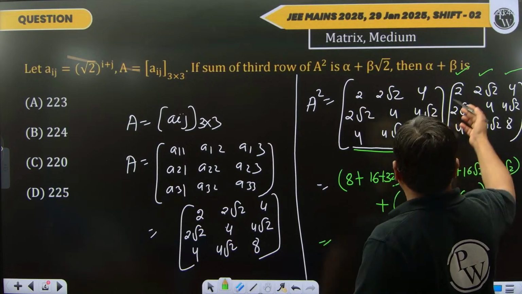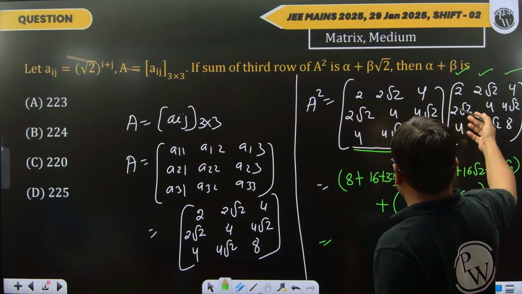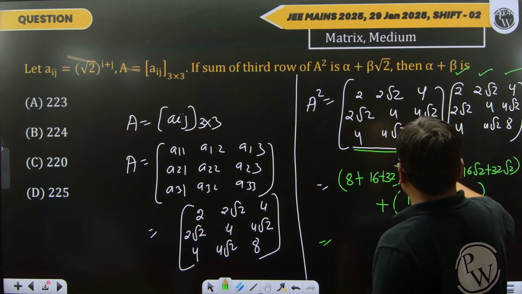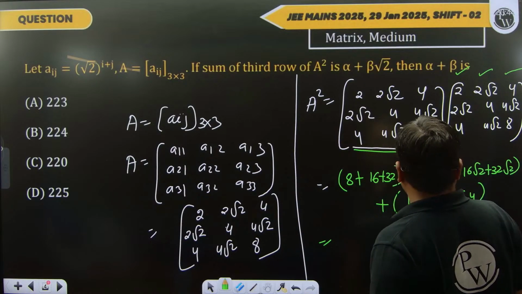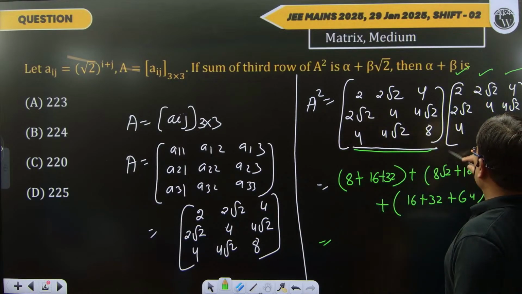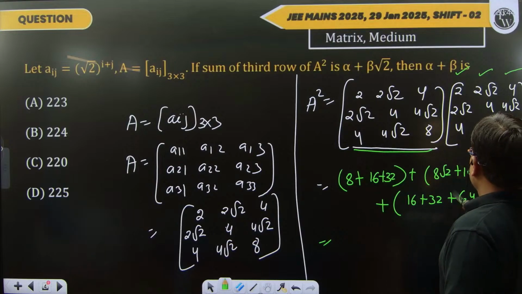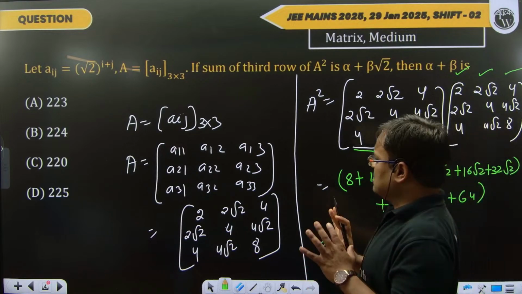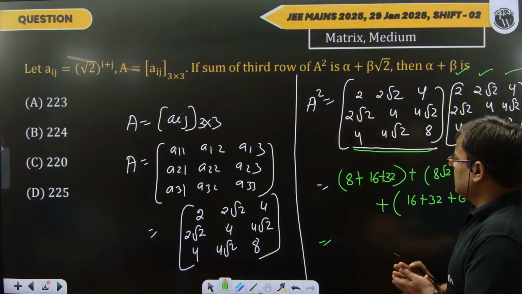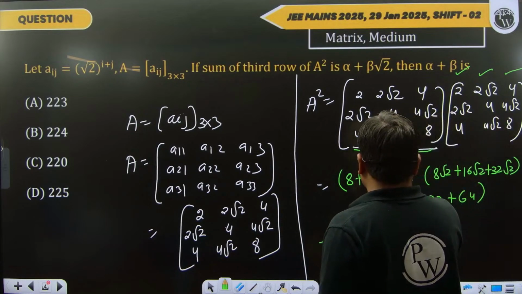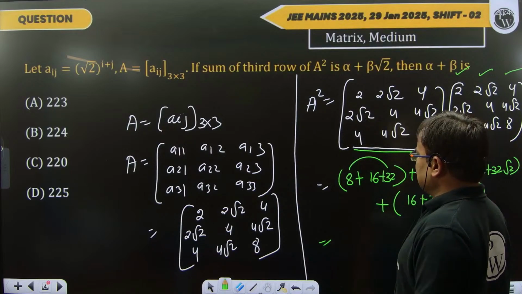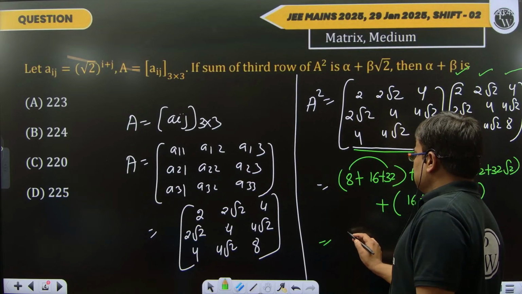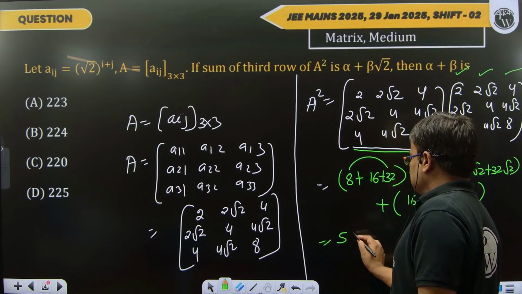So again we check: 4 times 8, 4 times 16, 8 times 4 is 32, and this is 4 times 8 root 2, 4 times 16 root 2, and 8 times 4 is 32 root 2, and this is again 4 times 4 is 16, 16 into 2 is 32, and this is 8 times 8 is 64. Now you just take the sum of this one, you get the answer. So you know that this is what? This is 32 plus 8 is 40, 40 plus 16 is 56.